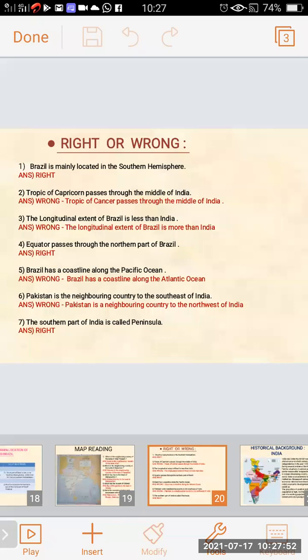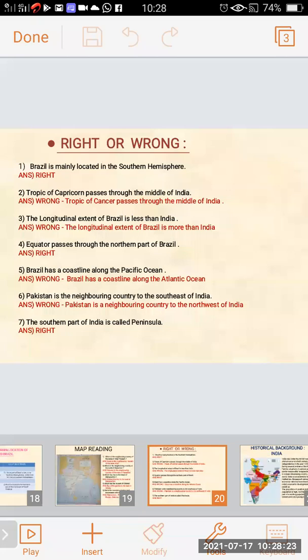Right or wrong? Brazil is mainly located in the southern hemisphere, right? Tropic of Capricorn passes through the middle of India is wrong because Tropic of Cancer passes through the middle of India. The longitudinal extent of Brazil is less than India. This sentence is also wrong. The correct one is the longitudinal extent of Brazil is more than India.